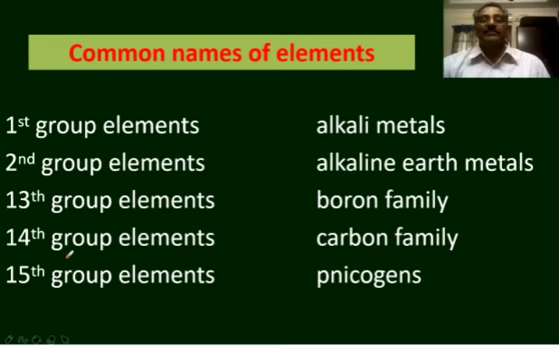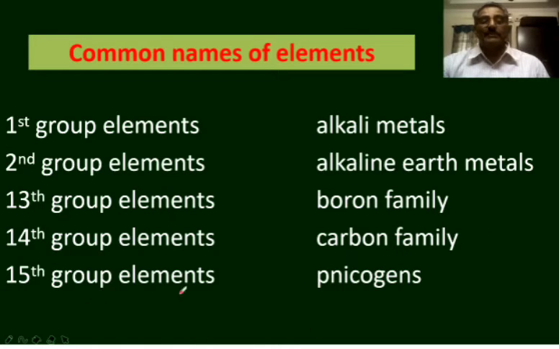The elements in the 14th group are said to be the carbon family. The elements belonging to this group are carbon, silicon, germanium, tin and lead. Carbon is the first member of it and represents the other elements in properties. So the elements present in that group are said to be the carbon family elements.